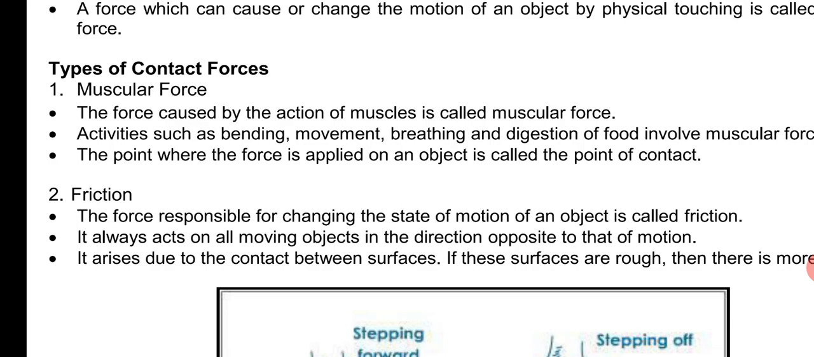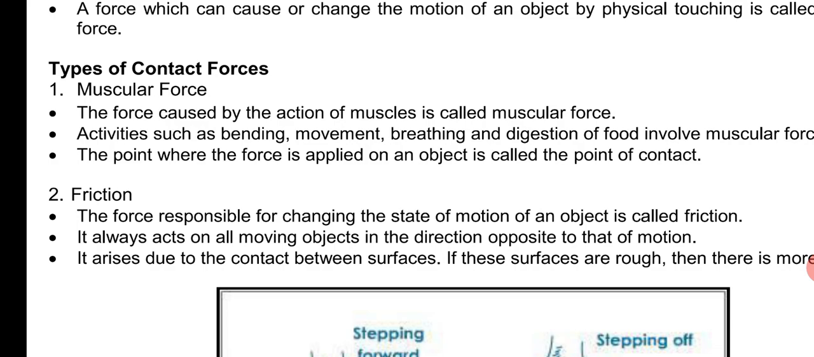Example for frictional force: you walk because of frictional force. During your walk, you apply force on the ground in the opposite direction, right? Because of friction you can walk, you can skate, you can run. Without frictional force you cannot even stand, because you will slip.